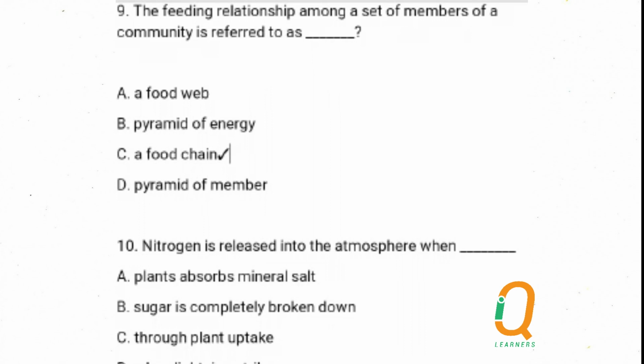B says sugar is completely broken down. No. Nitrogen has nothing to do with sugar. Sugar involves carbon, hydrogen, and oxygen. Nitrogen is not involved. C says through plant uptake. No. And D says when lightning strikes. Yes. When there is thunder or lightning strike, naturally nitrogen is released into the atmosphere. So the answer is D.